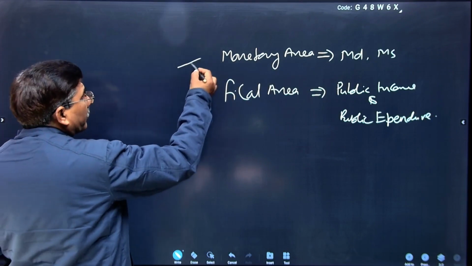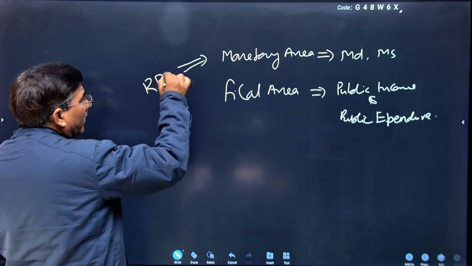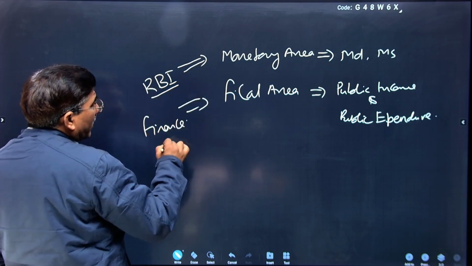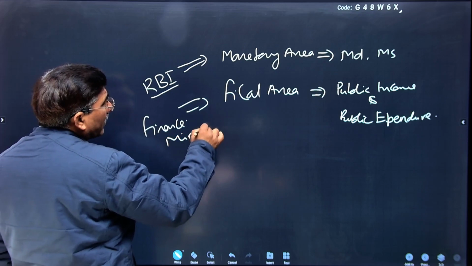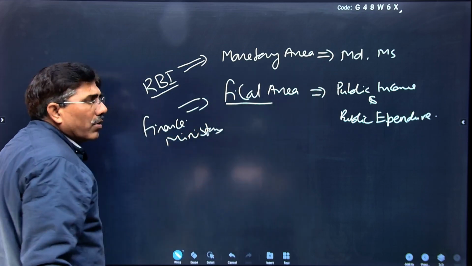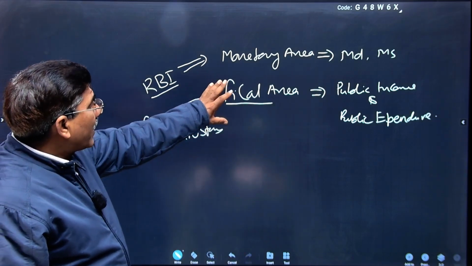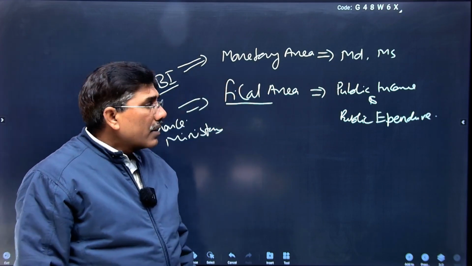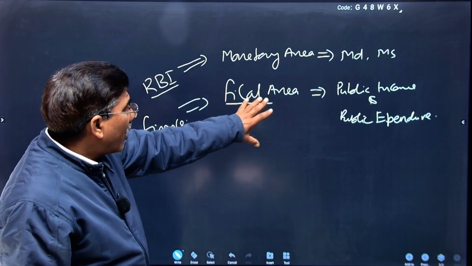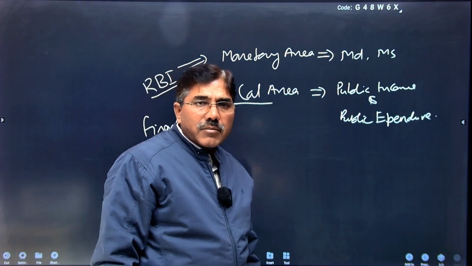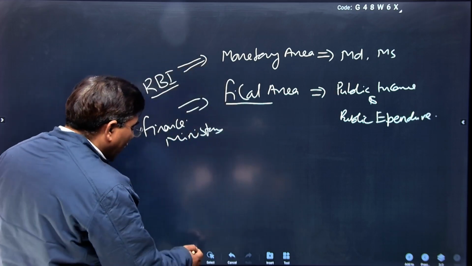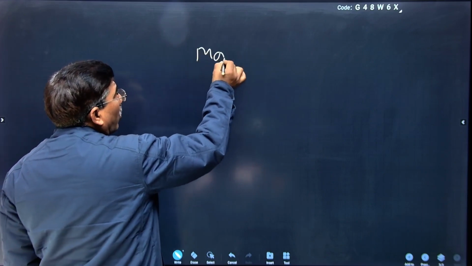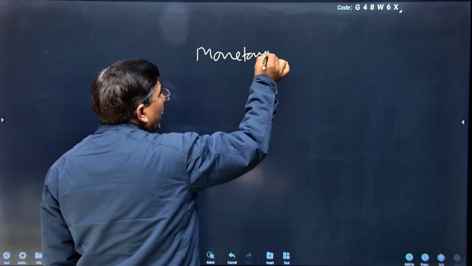These are two separate areas in our economy. Our RBI, the Reserve Bank of India, deals in the monetary market. Our finance ministry deals in which one? That is the fiscal area. Now you are clear. I will explain separately what the monetary area is and how it influences the market, and similarly what the fiscal area is and how it influences the market of our economy. After that you can understand easily. First I take the monetary area, or the monetary policy of RBI.